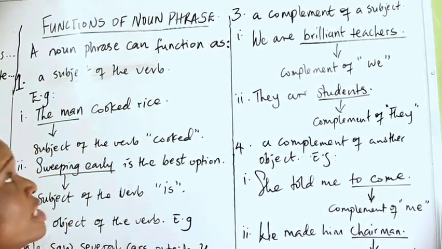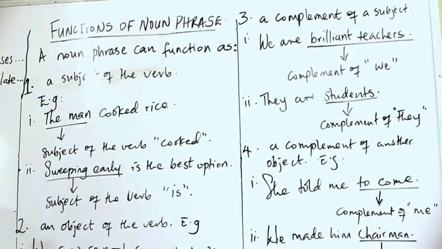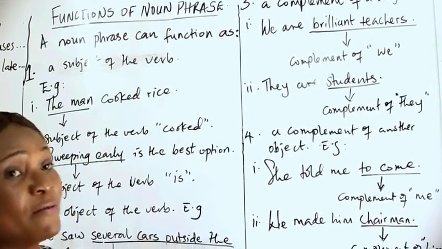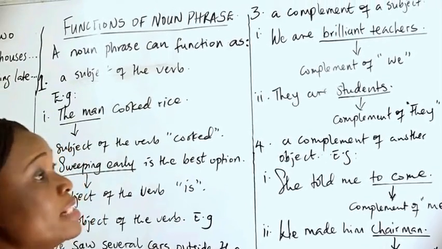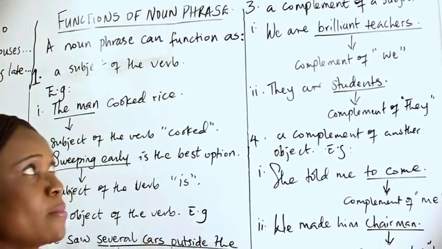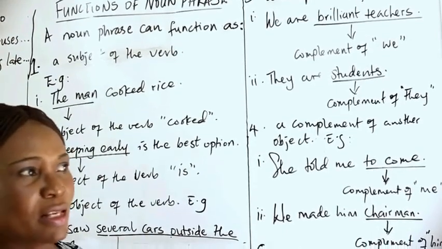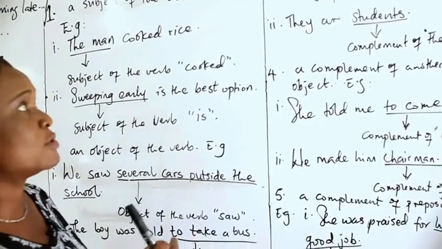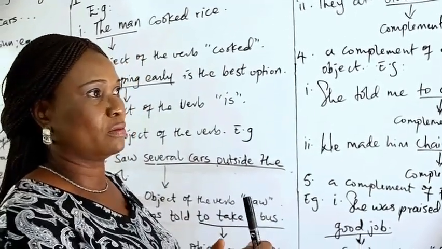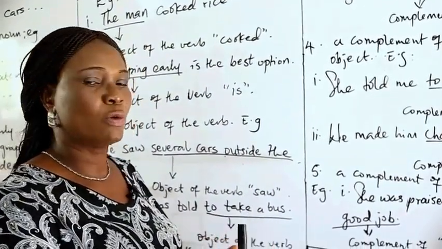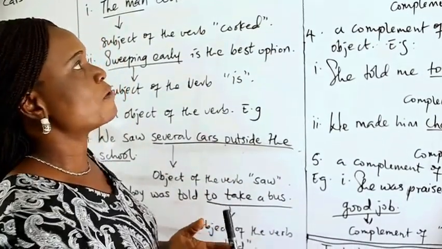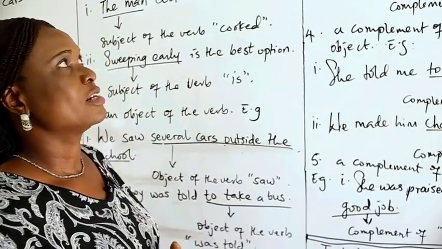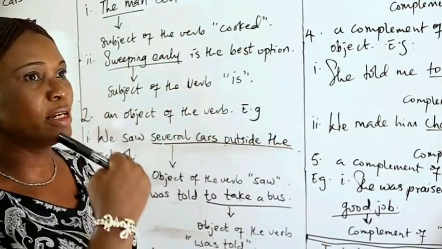A noun phrase can function as a complement of a subject. What do you mean by complement of a subject? The doer. There are certain verbs that we use, and they are not action verbs. They are verbs to be. When they are verbs to be, you don't expect them to play any action. They only show the state of being. Therefore, when a noun phrase comes after them, they function as complements of the subject, that is the doer.